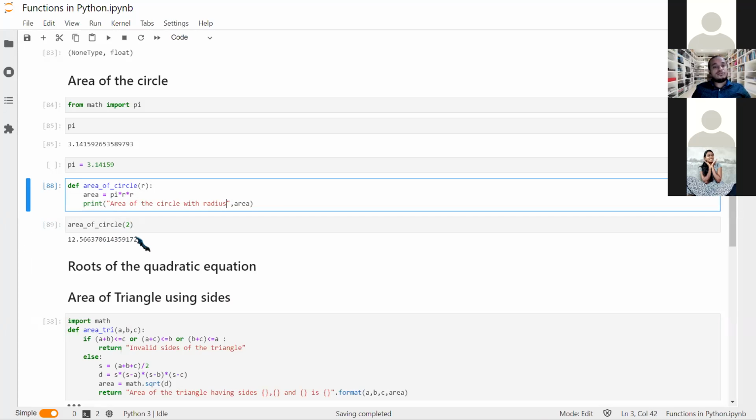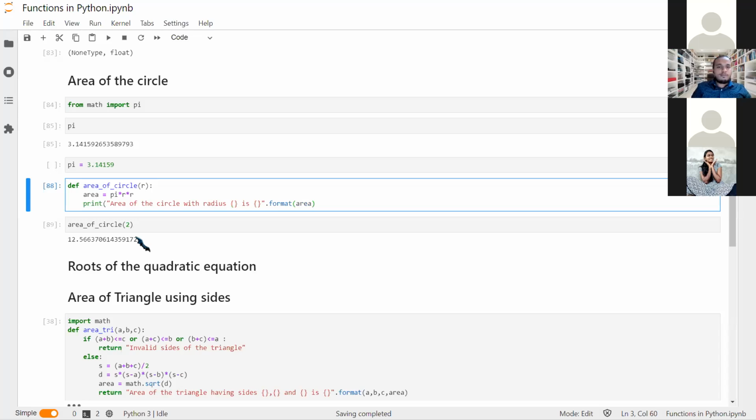What if we want to get it inside this string? So we'll use curly brackets. Area of the circle with radius this is this, and just after the string we will write dot format, if you haven't learned this.